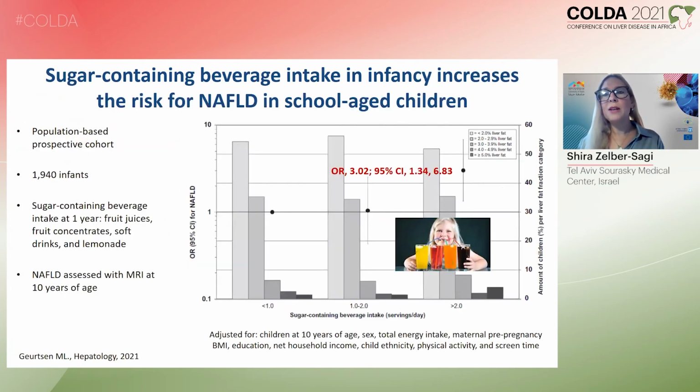Sugar is an extremely important risk factor for NAFLD. And in this study, this is amazing because infants consuming soft drinks at the age of 1 year have threefold increased risk of having NAFLD at the age of 10 years. And this soft drink consumption also includes fruit juice.